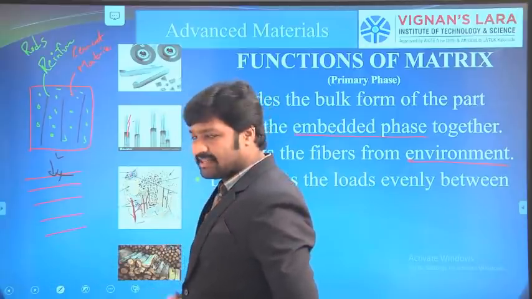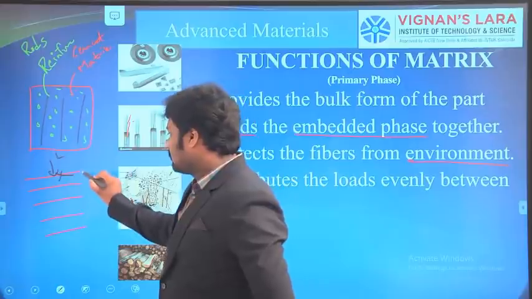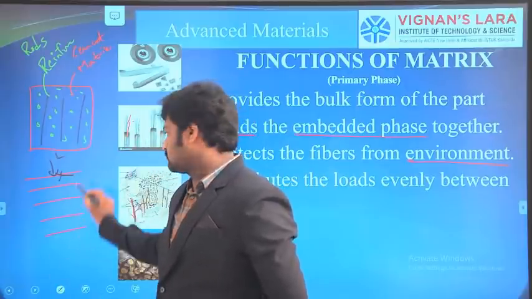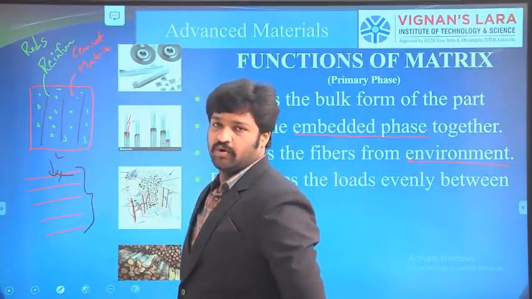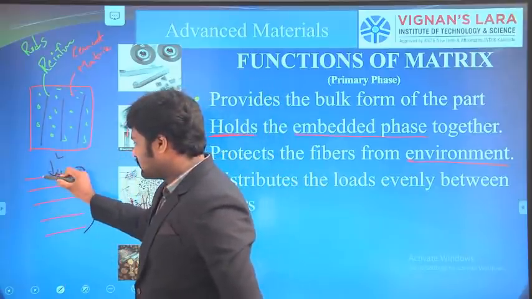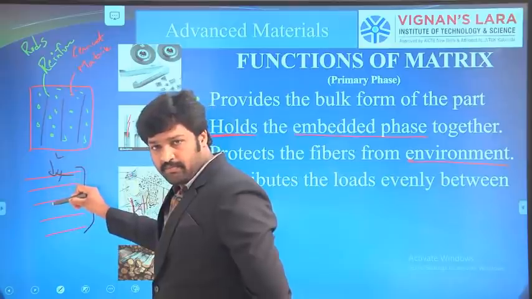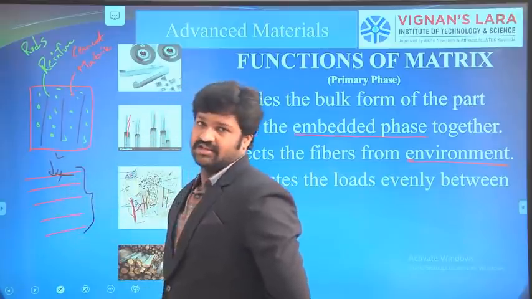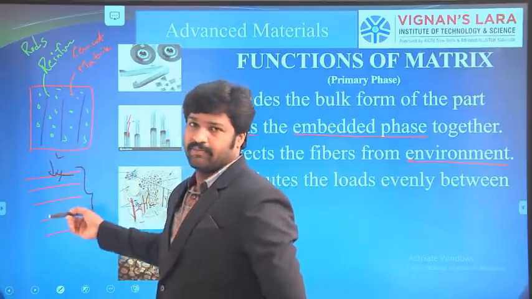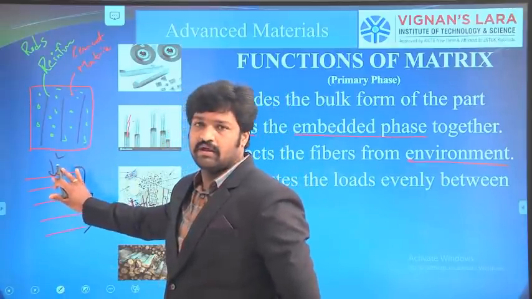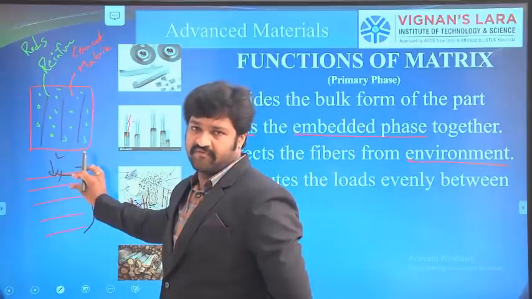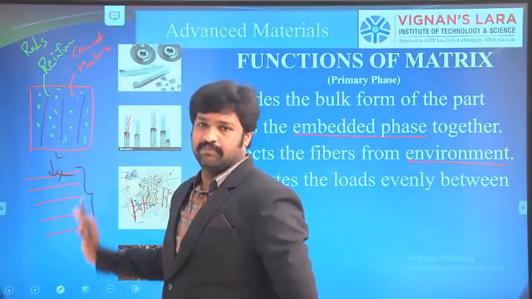So here the matrix material provides the uniform distribution of loads throughout the structure. If the load acts here, the same amount of load will be passed to the next, so that all together can have high strength. If it is shared by only one or some portion of the reinforcement materials, then it easily breaks.